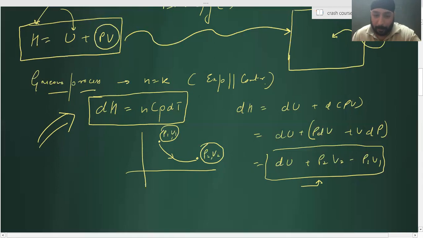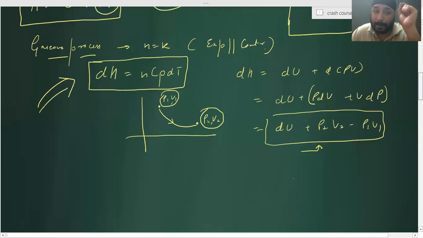I'm telling you a very important thing right now. If you understand that, enthalpy will become simple for you. There are two perspectives for enthalpy. One is for gas expansion and contraction. For gas expansion and contraction, it is always equal to nCp dT. Any doubt in that? So whenever a gas is expanding or contracting, apply nCp and you'll get the answer. Understood? But for a chemical reaction, shall we move ahead, guys? Yes, sir.